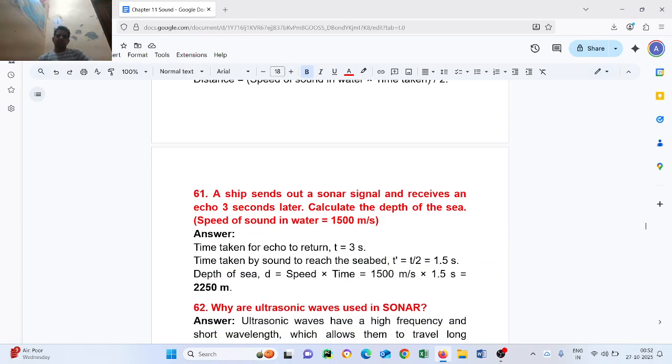Question number 61. A ship sends out a sonar signal and receives an echo 3 seconds later. Calculate the depth of the sea. Speed of sound in water is 1500 meters per second. Time taken for echo to return, t equals 3 seconds. Time taken by sound to reach the sea bed, t divided by 2, is equal to 1.5 seconds. Depth of the sea d equals speed into time, 1500 meters per second multiplied by 1.5, equals 2250 meters.